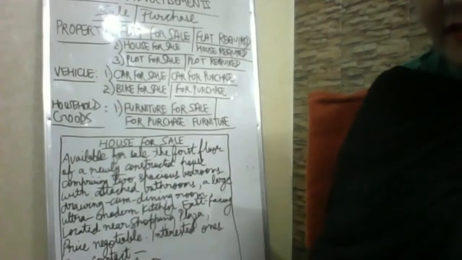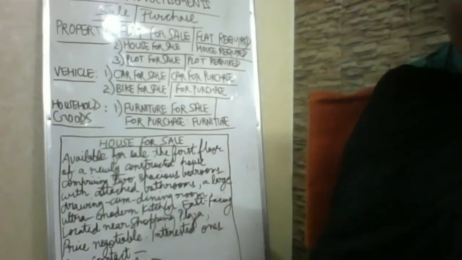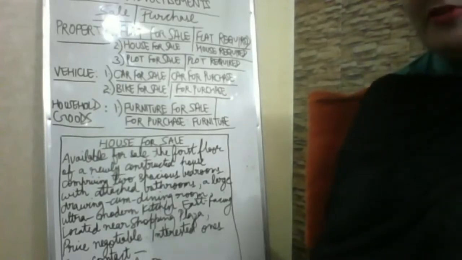Okay, beta, address and contact number to be given at last to the person whom you need to contact. Fine. So is it clear? If you get a plot or a land also, even then you can add many details. Adjacent market, lush green surroundings, then transportation facility and connected with roads from two sides, and in the heart of the city, price negotiable, interested parties can contact Mr. Krishna or whatever name is given to you. Fine, beta, is it clear?